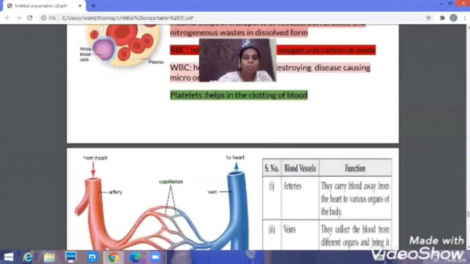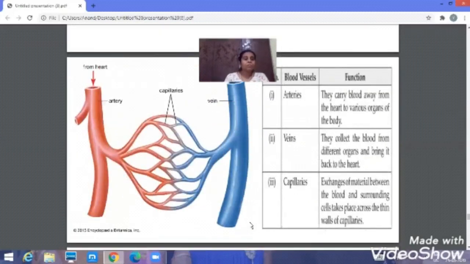The next, moving on to blood vessels. The blood vessel is also one of the parts of the transport system. You know that blood is a liquid, a fluid matrix, correct? So to carry the blood, there is a requirement of blood vessels. There are three types of blood vessels, namely arteries, the red colored ones, veins and the capillaries. Now let us learn about arteries, veins and capillaries one by one.